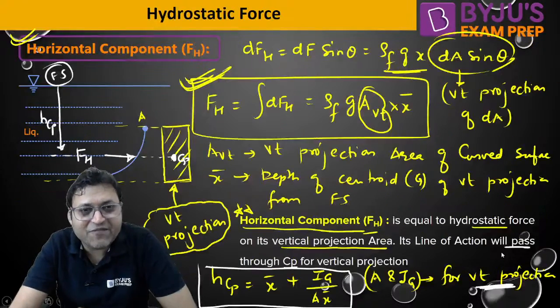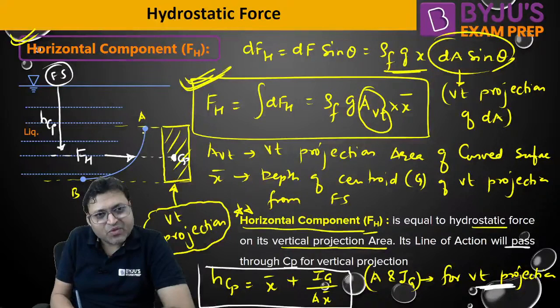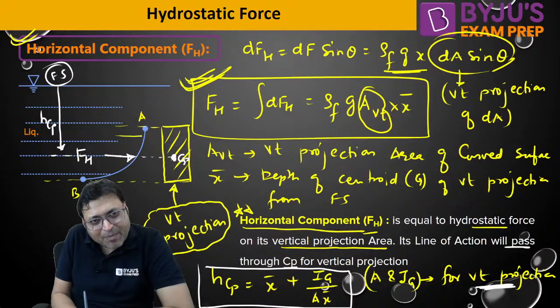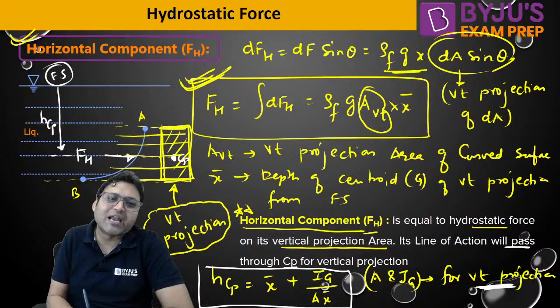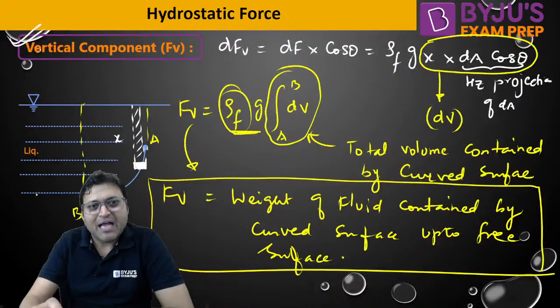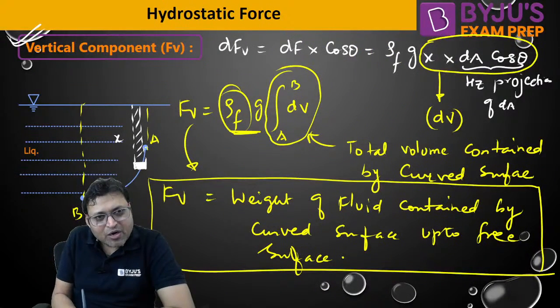Why is there a different approach for FH? Because according to Pascal's law, the pressure remains constant in a horizontal plane. That is why we can easily take the vertical projection of the curve to calculate FH. But according to the hydrostatic law, pressure increases linearly with depth. Pressure is different at different depths.